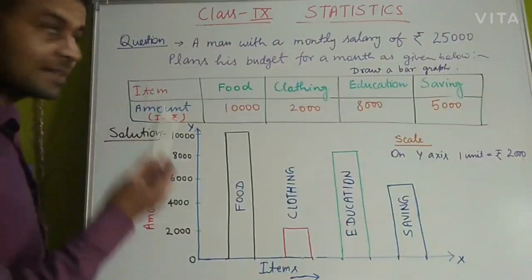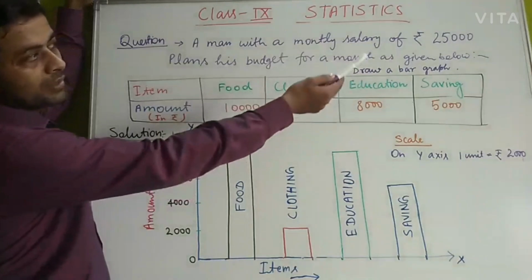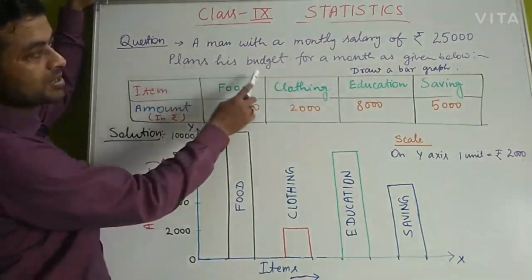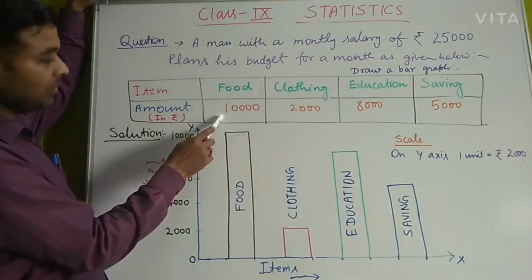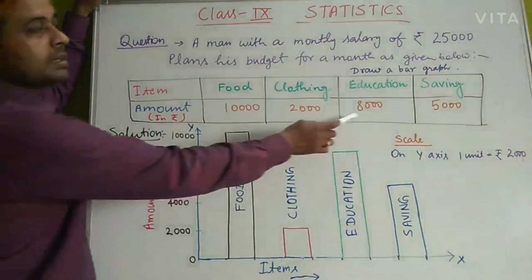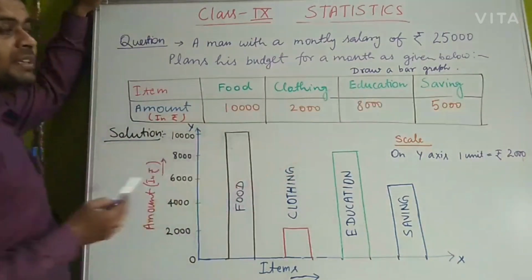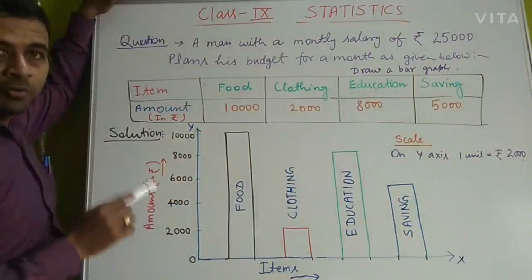Okay students, let us take a question now. A man with a monthly salary of 25,000 plans his budget for a month as given below. He spends 10,000 on food items, 2,000 on clothing, 8,000 on education, and he saves 5,000 in the month. We have to draw a bar graph with the following information. How will we draw the bar graph?